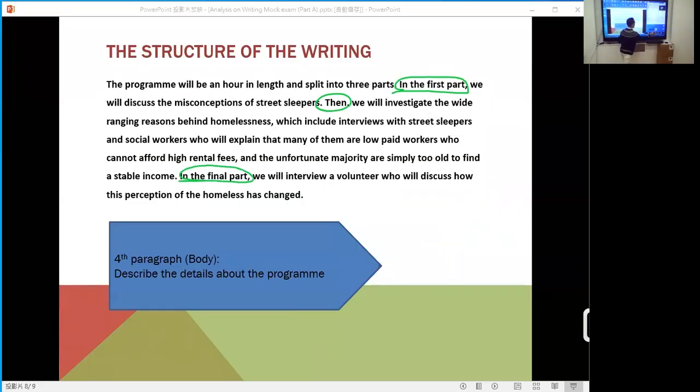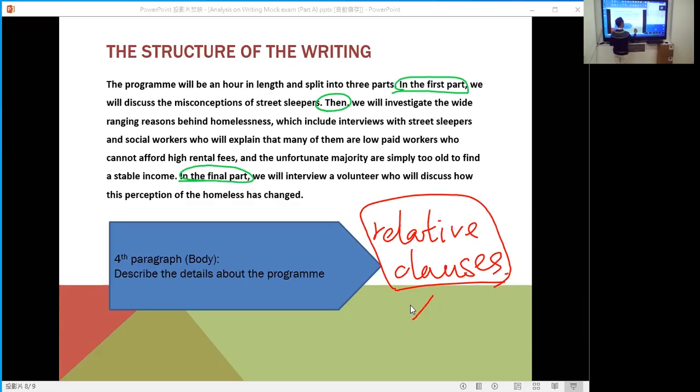And also you can see in this paragraph, some sentences are quite long because of relative clauses. Relative clauses with the use of who and which are widely used.